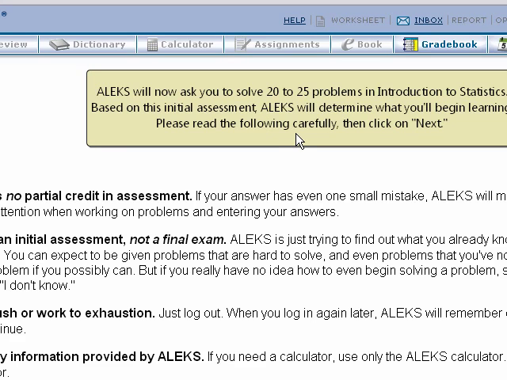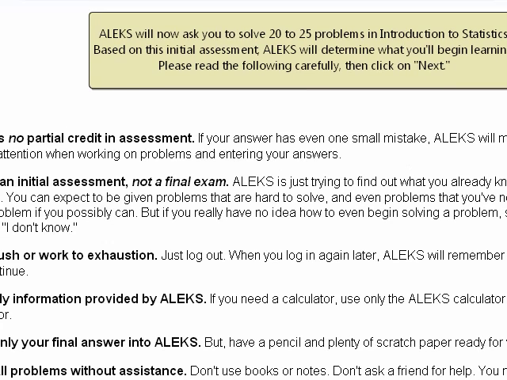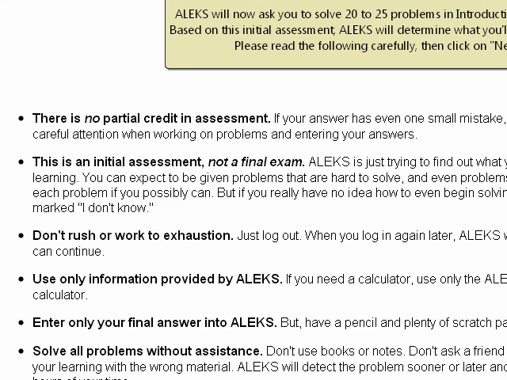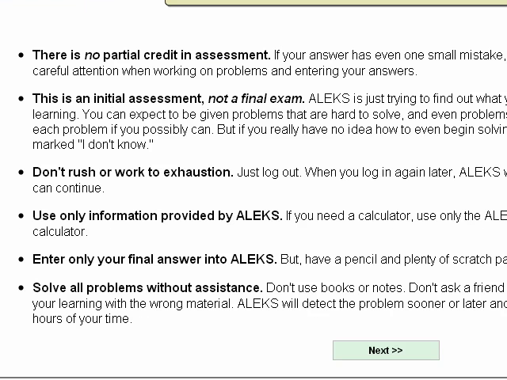So we need to know what you already know. I've had some students who have had statistics before, so they don't have to redo all the work that they know. They can basically get a head start and jump ahead of the game. If you've had no statistics, don't you dare panic. When you see something you don't know, you will clearly know that you don't know. There will be no doubt in your mind, like, where on earth is this coming from?